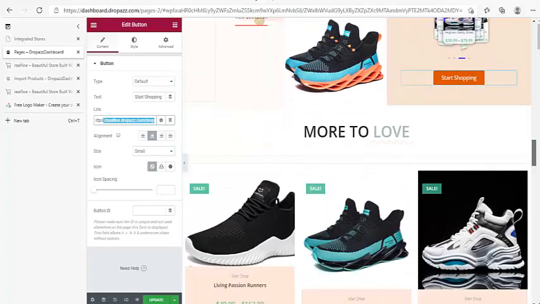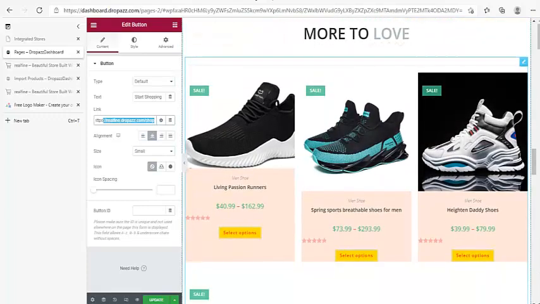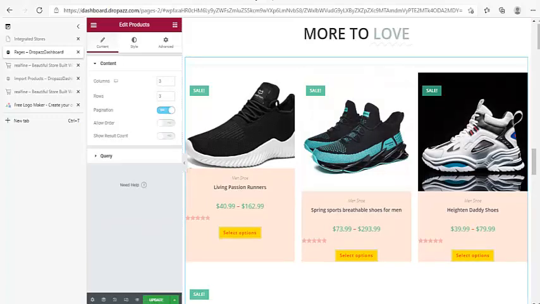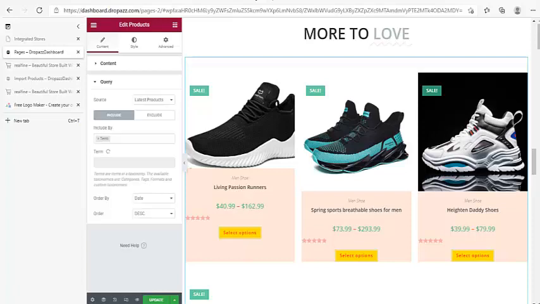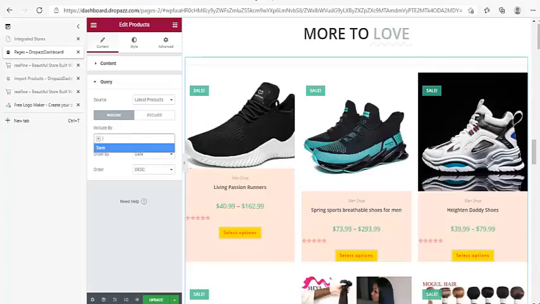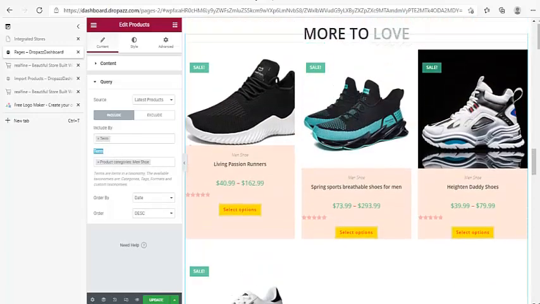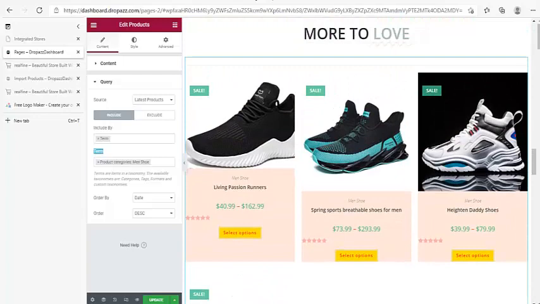Okay, so then let's scroll down further. The same thing here. Now this one is a little bit different. Just click anywhere in the product, and then by the side you click query. Click on query, and you see it says include by. You click on it and select this term. Once you select the term, it pops up term, and then says product category, men shoe.